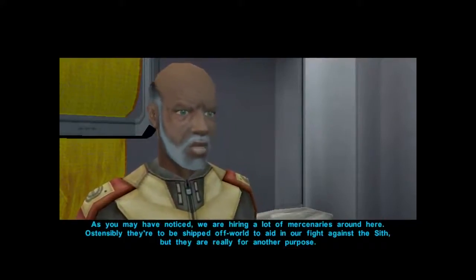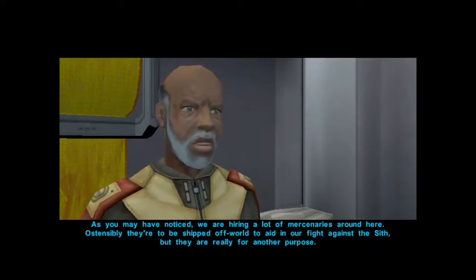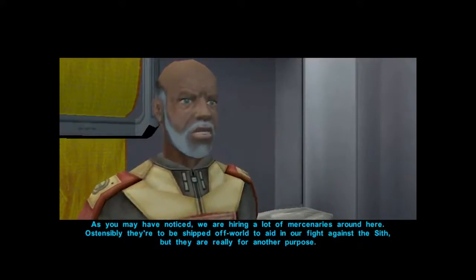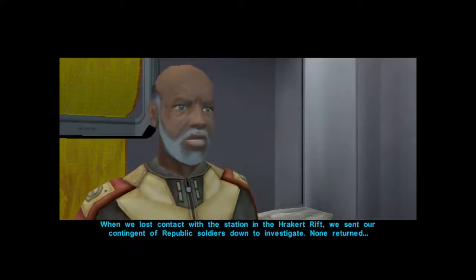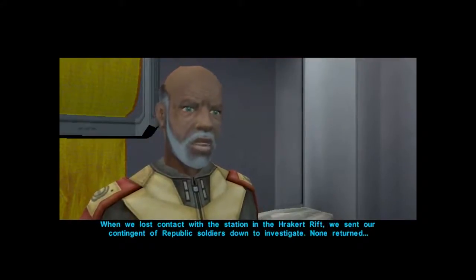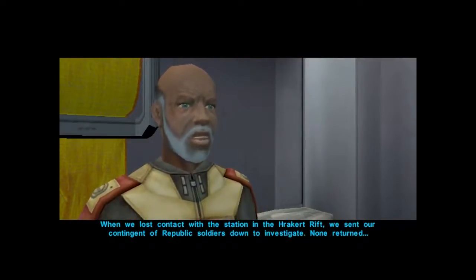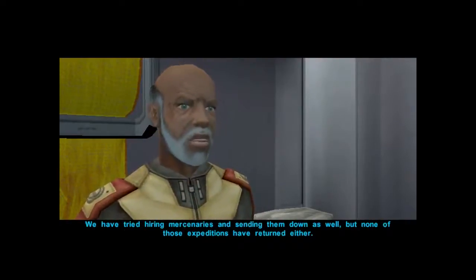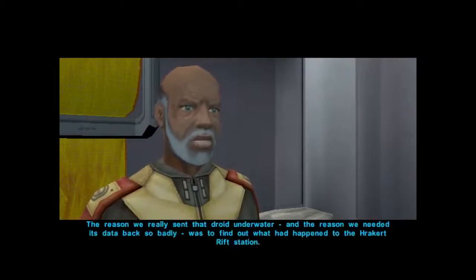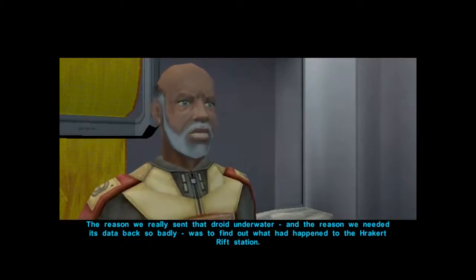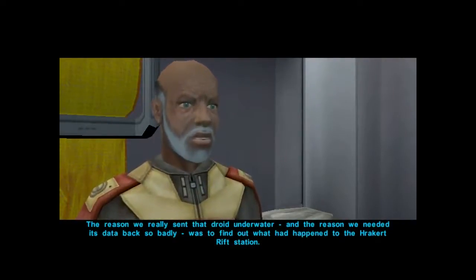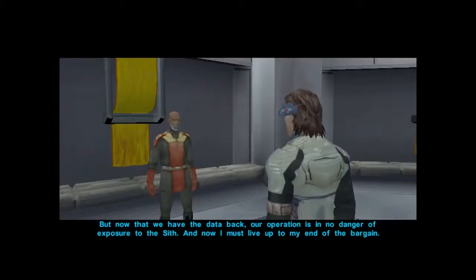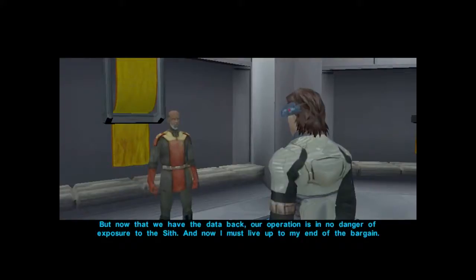As you may have noticed, we're hiring a lot of mercenaries around here. Ostensibly, they're to be shipped off-world to aid in our fight against the Sith, but they're really for another purpose. When we lost contact with the station in the Rackard Rift, we sent our contingent of Republic soldiers down to investigate. None returned. We've tried hiring mercenaries and sending them down as well, but none of those expeditions have returned either. The reason we really sent that droid underwater, and the reason we needed its data back so badly, was to find out what happened to the Rackard Rift station. But now that we have the data back, our operation is in no danger of exposure to the Sith.